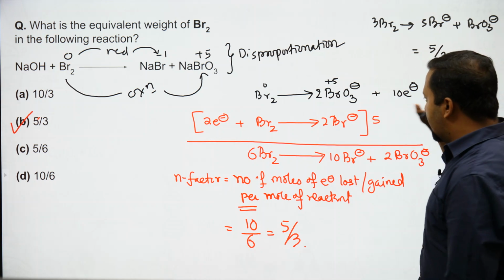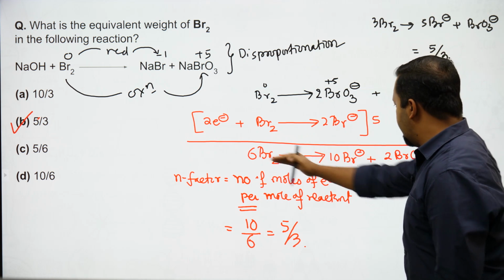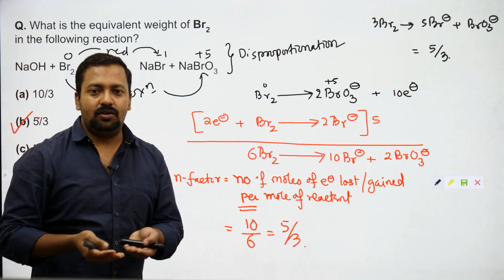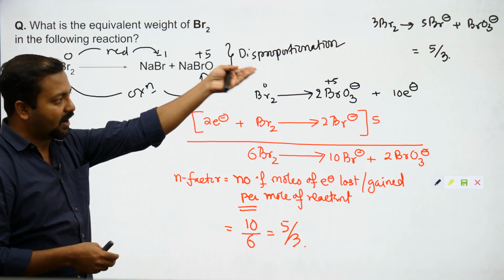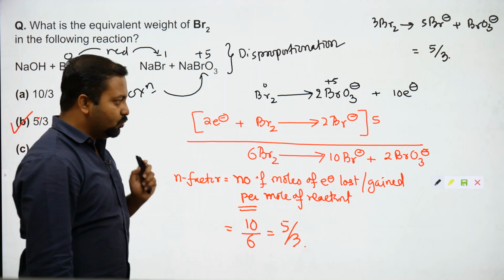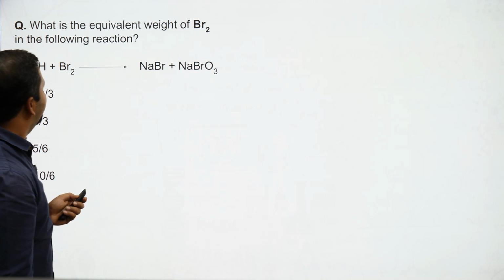Okay, so you can't take 10 over here, because you have reduced the amount of this reaction by half, so it becomes 5/3. Cool. Let's move on to the next question, and the next question is an amazing one.